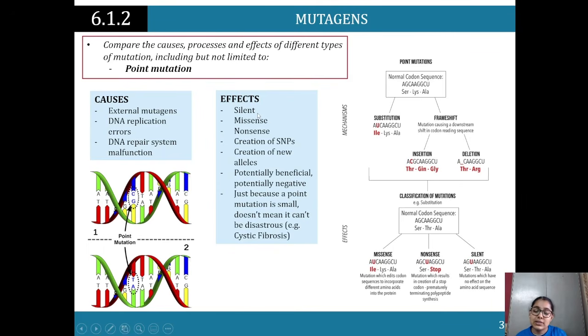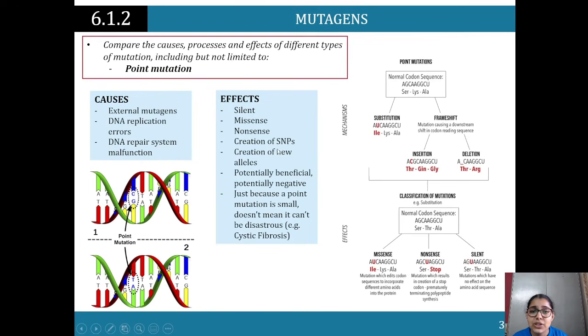So like we said, the effects specifically are silent, missense, nonsense, a creation of SNPs. It creates SNPs, creation of new alleles, potentially beneficial, and it can be potentially negative too. And just because a point mutation is small, it doesn't mean that it can't be disastrous. It can have disastrous effects, for instance, cystic fibrosis. So now, just trying to have a look if there are any questions.